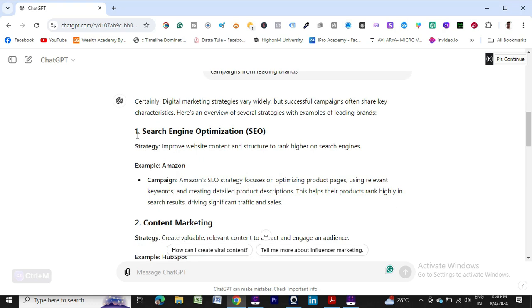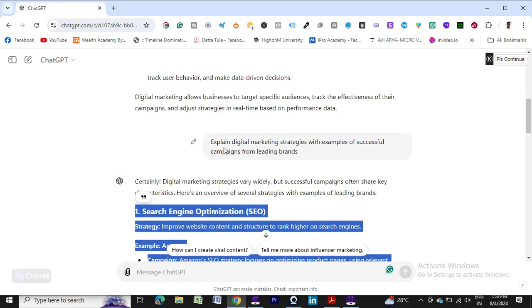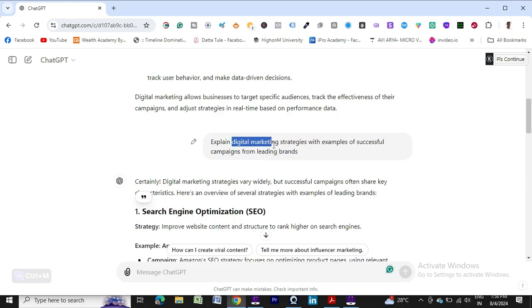So you can see what kind of content it has generated. It has provided the strategy, the big brand's name, and which campaign it's running very successfully. So it is a very powerful prompt. Explain digital marketing. You can replace it with your own topic, explain artificial intelligence, explain anything, but you need to ask for examples or case studies. That is more important.